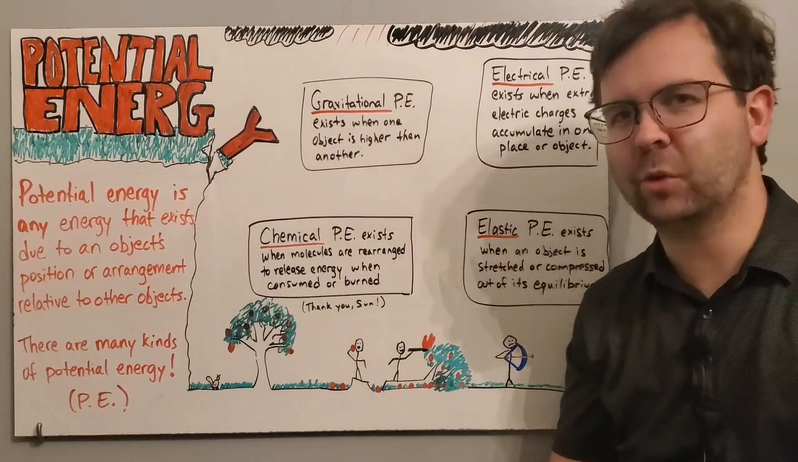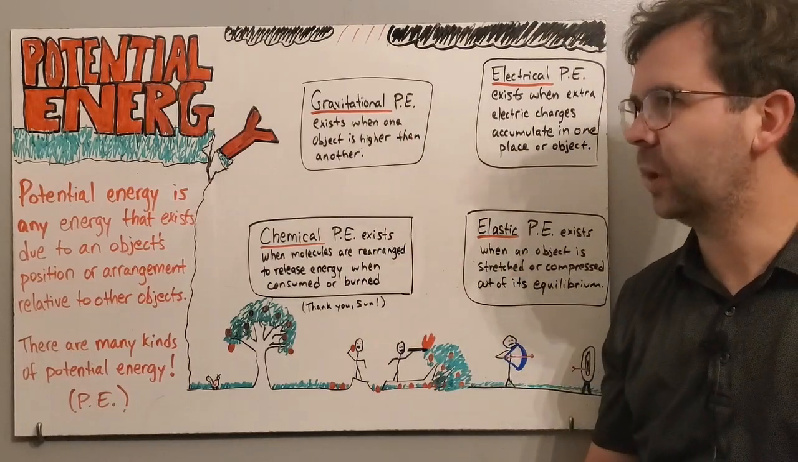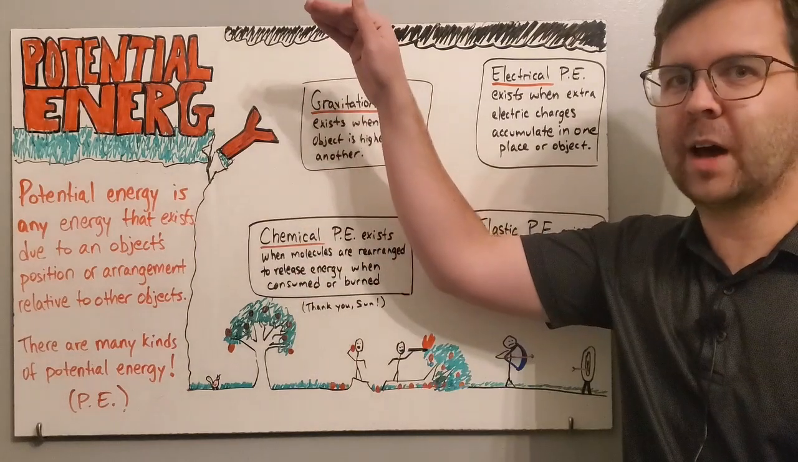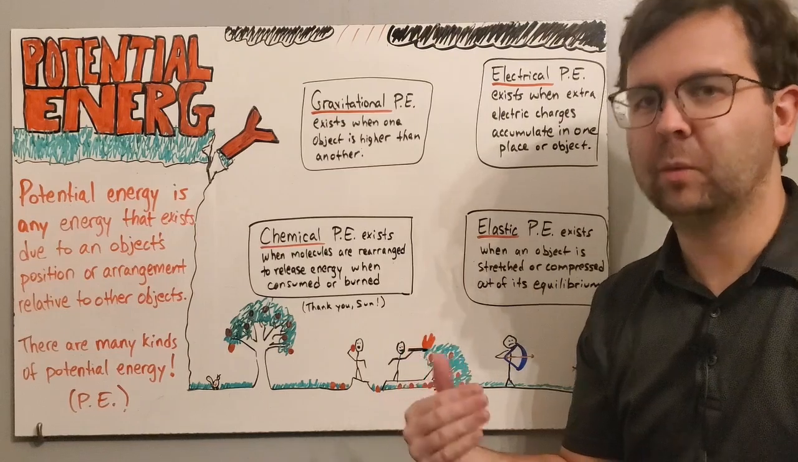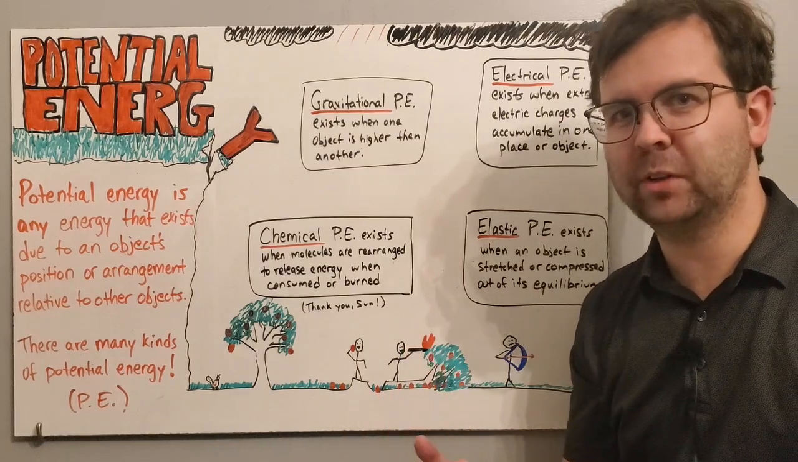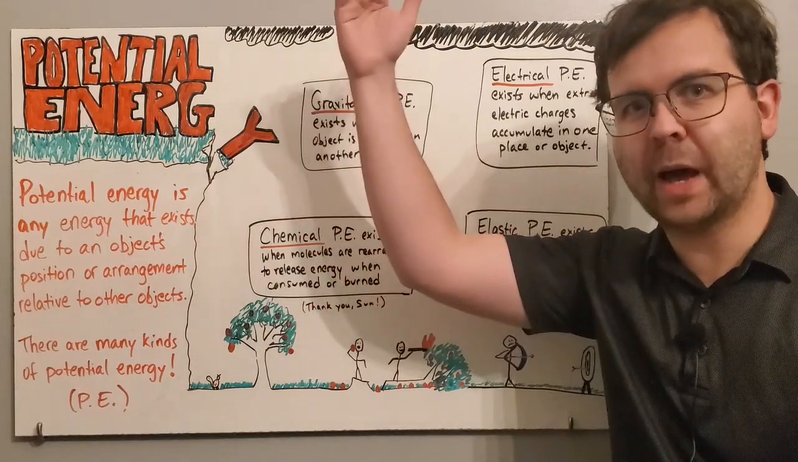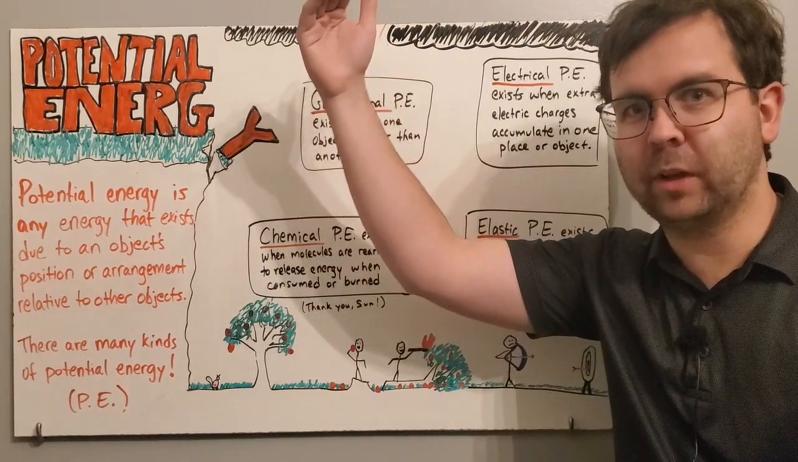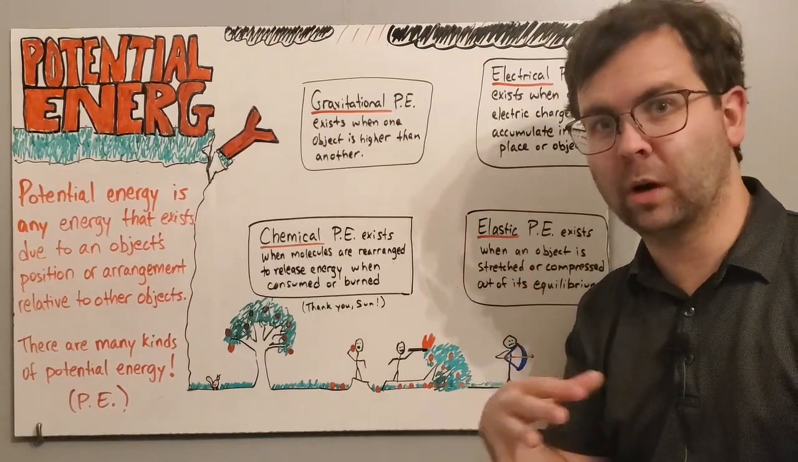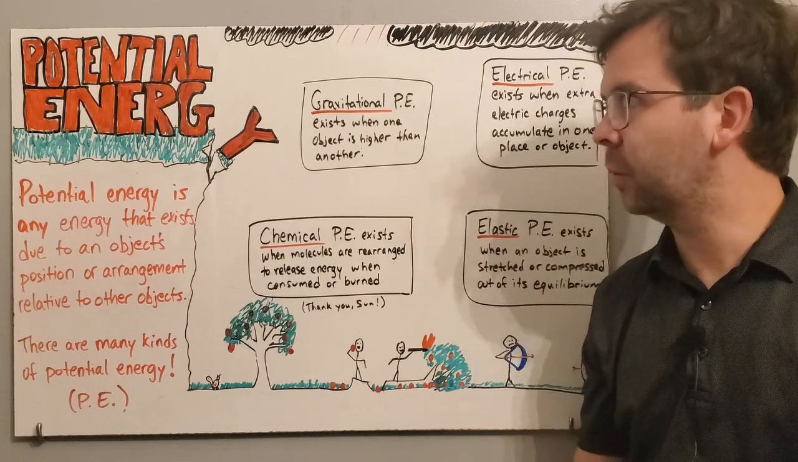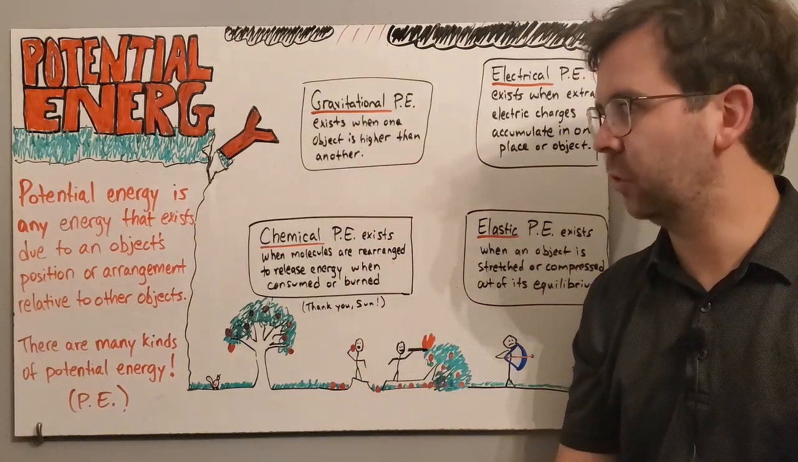There's gravitational potential energy. This exists when you have an object that's relatively high up and it could fall down and do some work as it falls down. Remember, energy is defined as the ability to do work. So if something's really high up, then theoretically it could fall, and as it falls and hits something, it could do work on the thing below. So this is called gravitational potential energy.